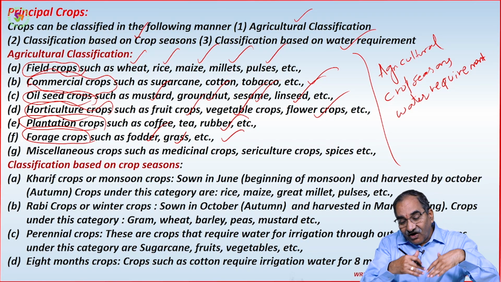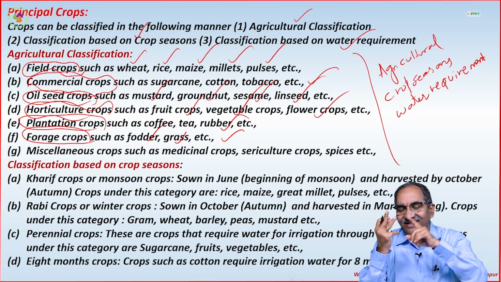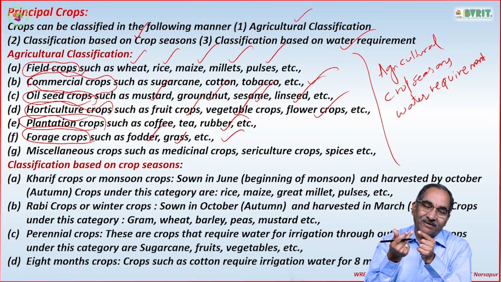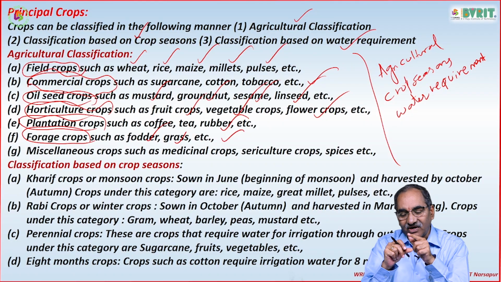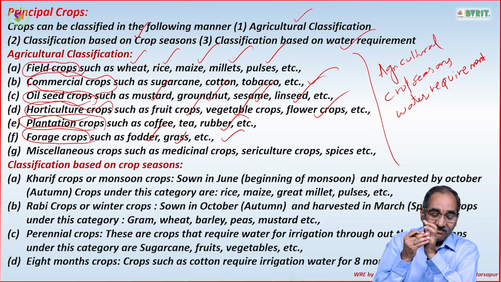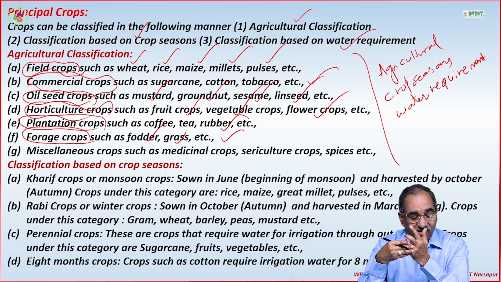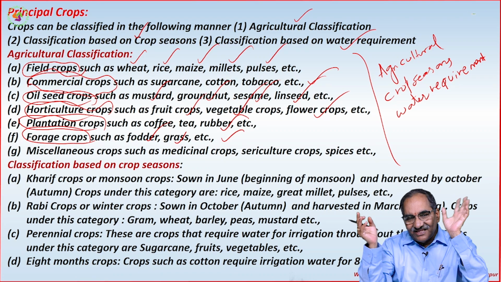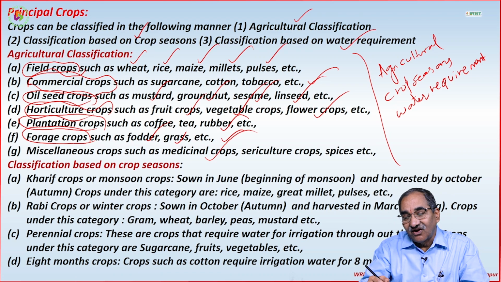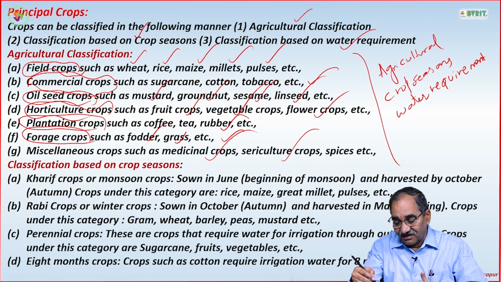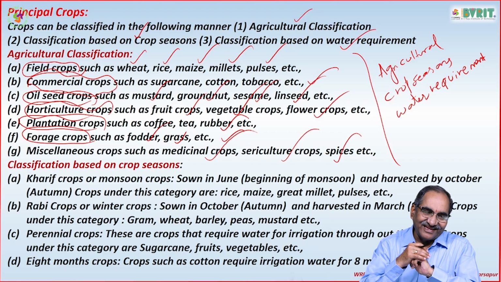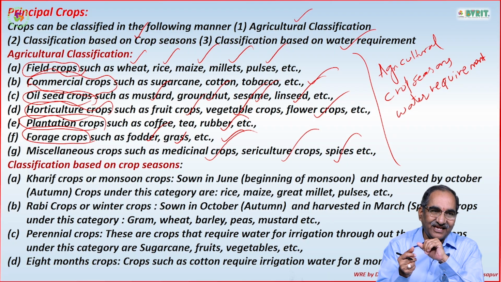Whatever is not covered in this: food crops we talked about, commercial crops we talked about, oilseed crops, horticulture crops, plantation crops, forage crops we talked about. Apart from that, whatever is remaining, such as medicinal crops, sericulture crops, spices, all these come under the last category, which we call miscellaneous crops.